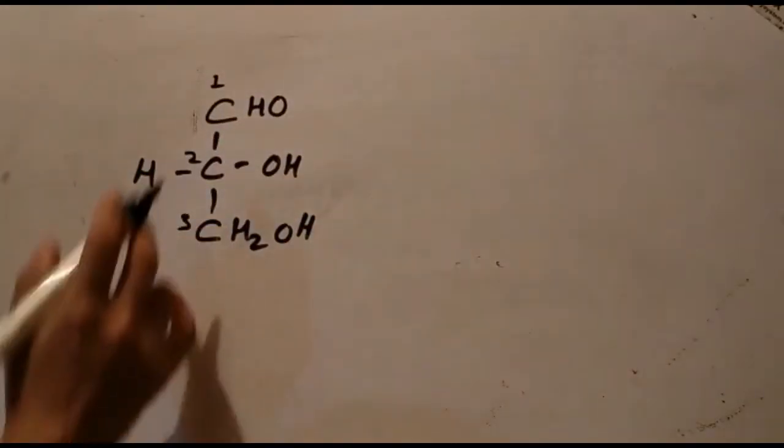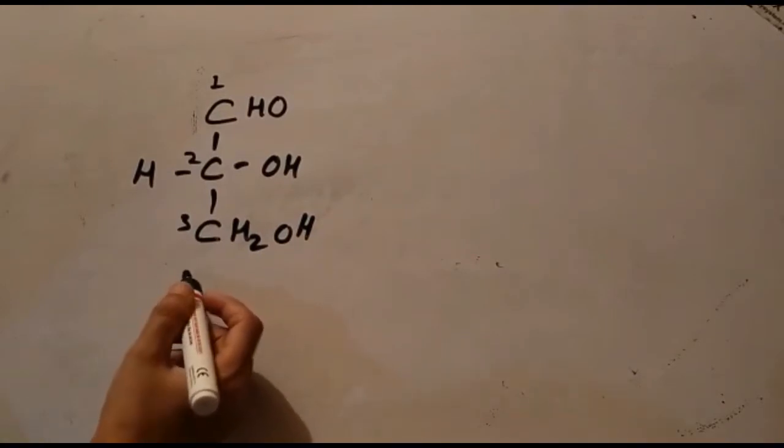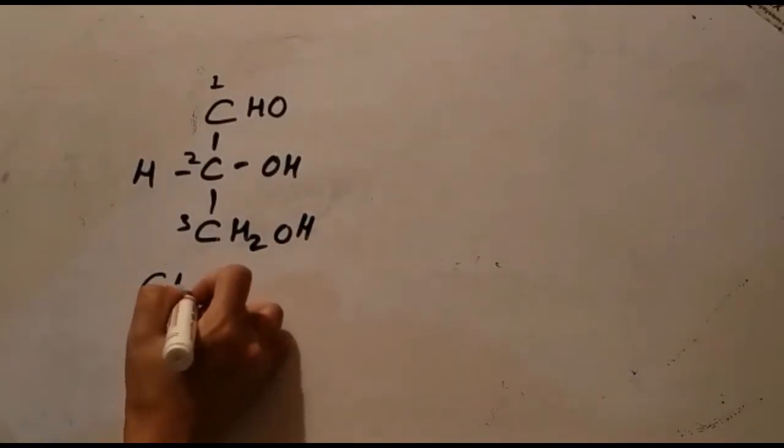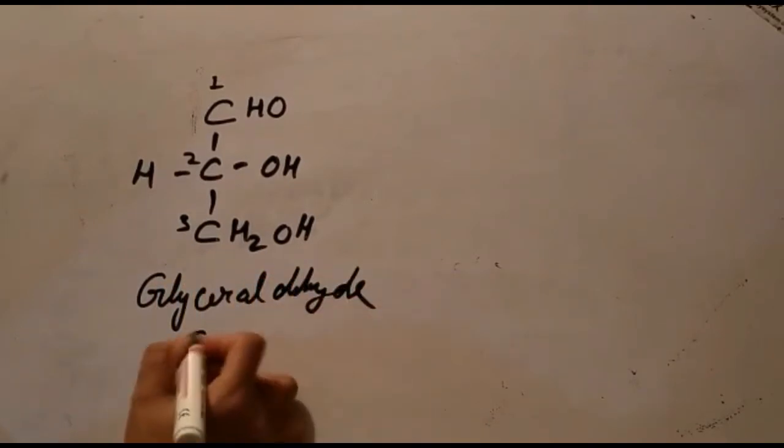This is the straight chain, linear structure of glyceraldehyde, which is an aldose.